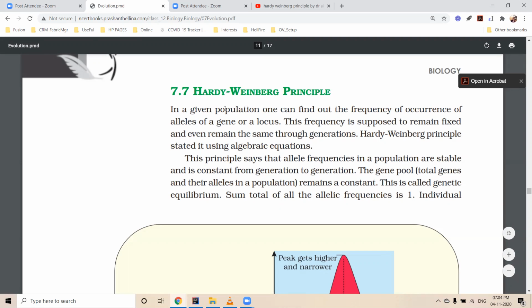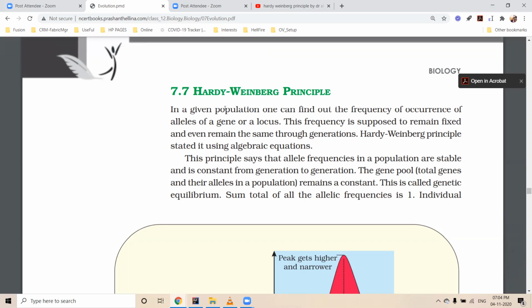Hardy-Weinberg principle. So what is Hardy-Weinberg law? In a given population, we can find out the frequency of occurrence of alleles of a gene or a locus. This frequency is supposed to remain fixed and even remain the same through generations. This point is very important. See, frequency is supposed to remain fixed and remain the same through generations. We can explain Hardy-Weinberg law with the help of an algebraic equation.